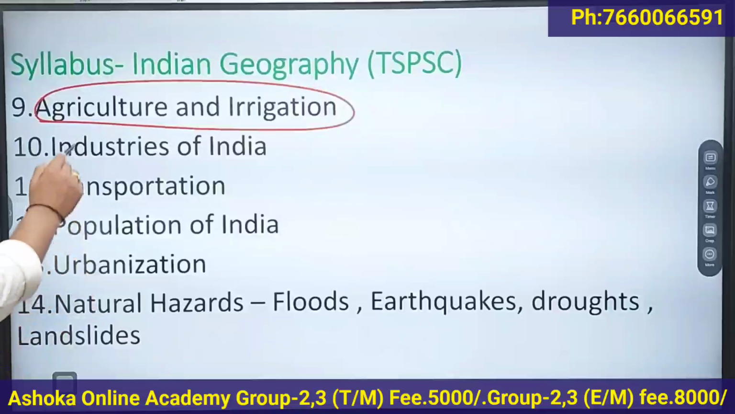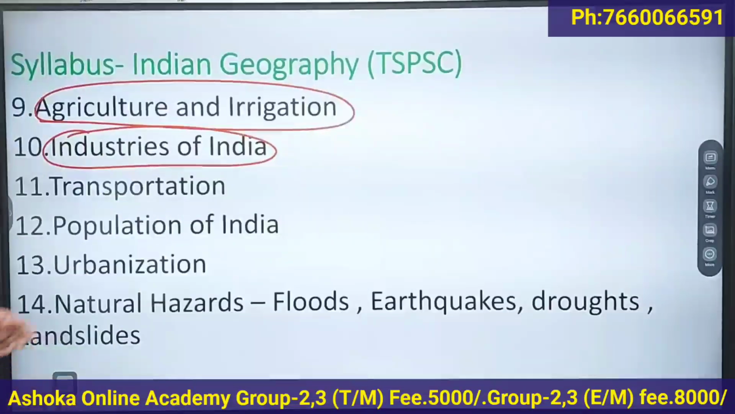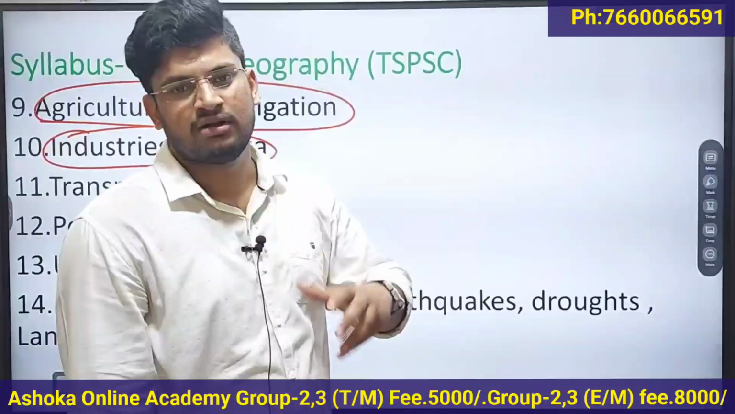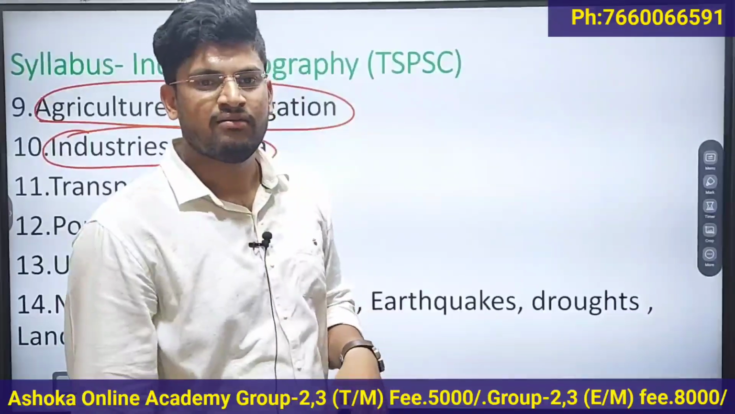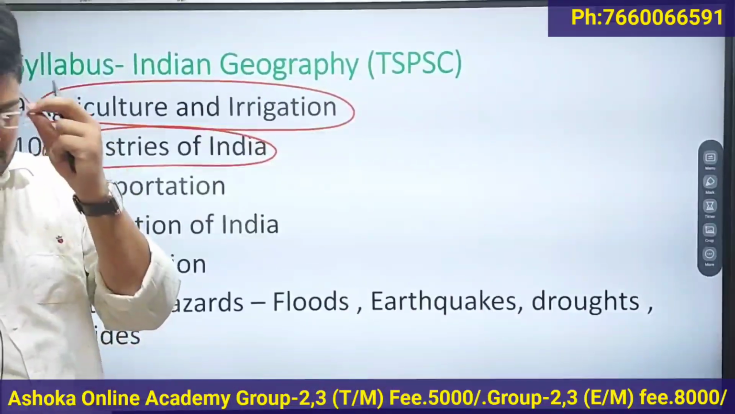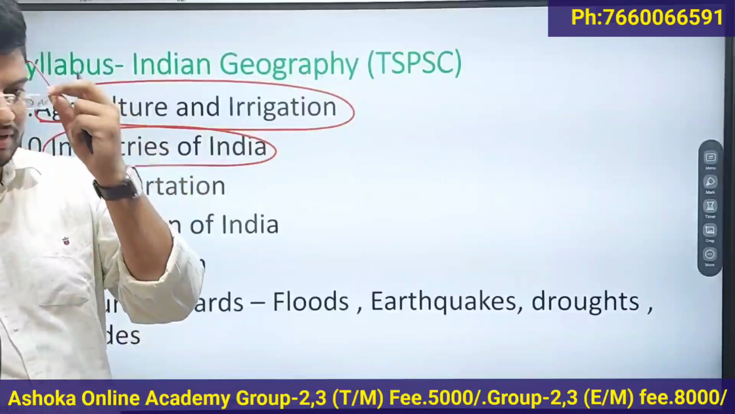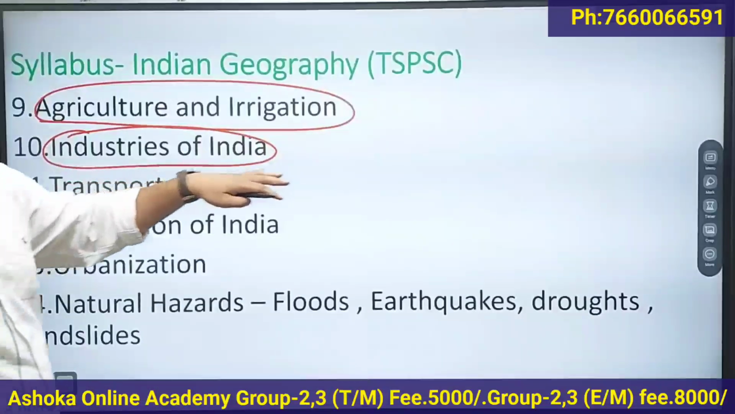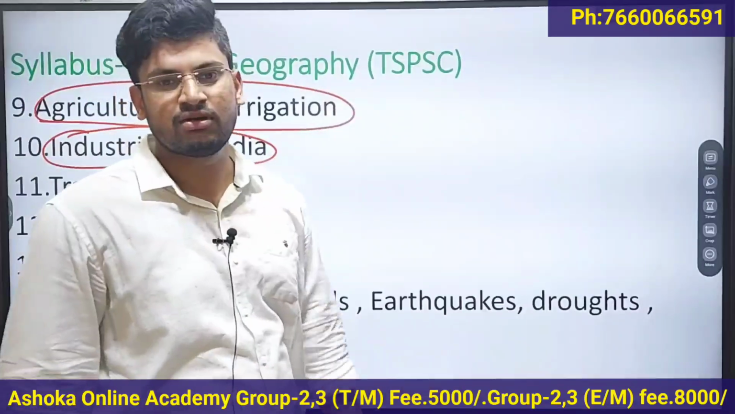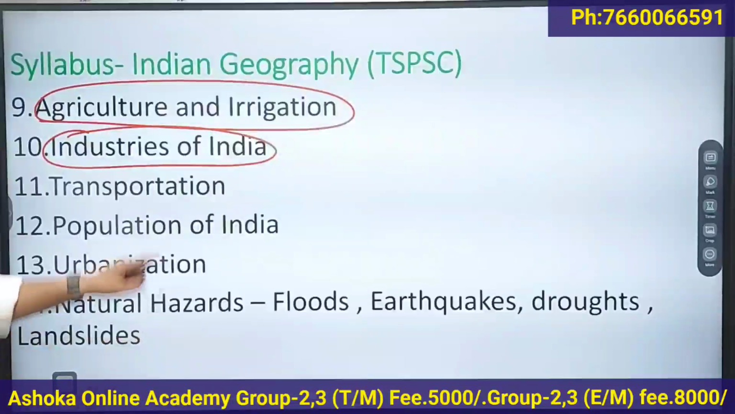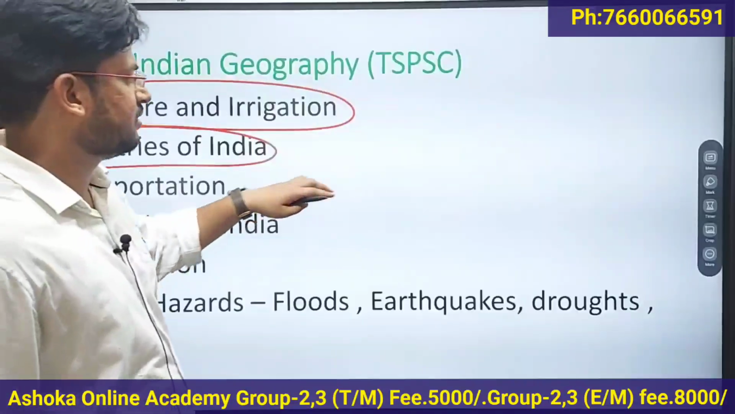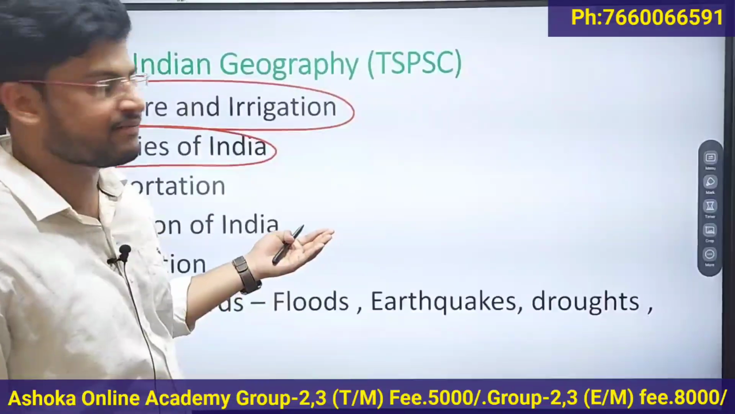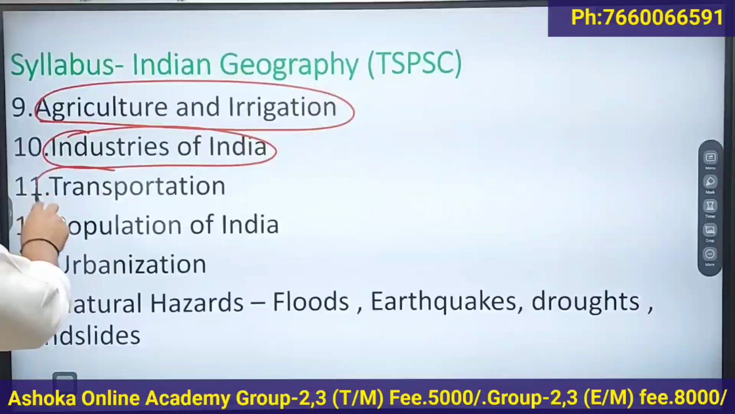Then the 10th chapter, industries of India. Classification of industries: agro-based industries, mineral-based industries. Which areas are known for which industries? For example, Sirpur Kaghaznagar in Telangana is famous for paper factories. Likewise, each region in India is famous for particular industries. For example, the Mumbai and Surat area is known for cotton textile industries. So you have to list out the industrial corridors, industrial regions, and which region is for what type of industry.